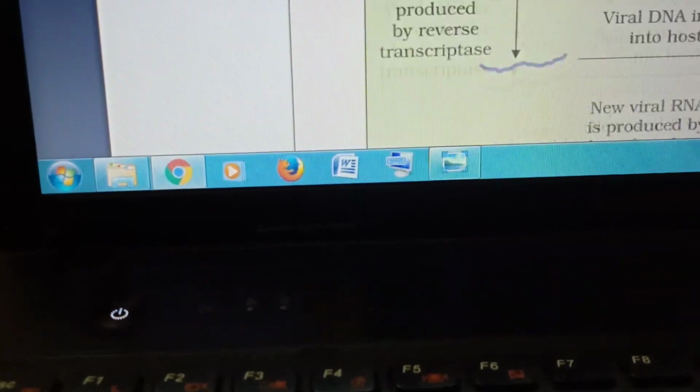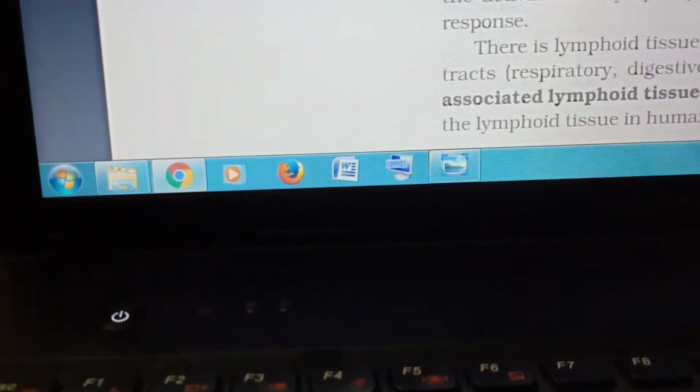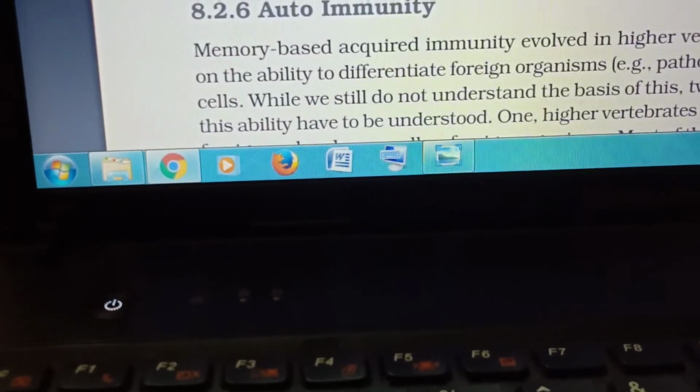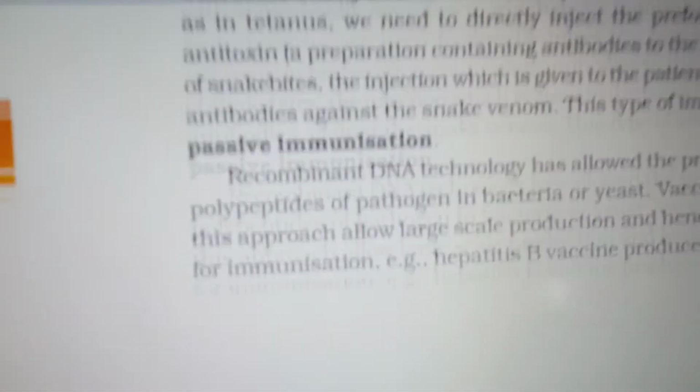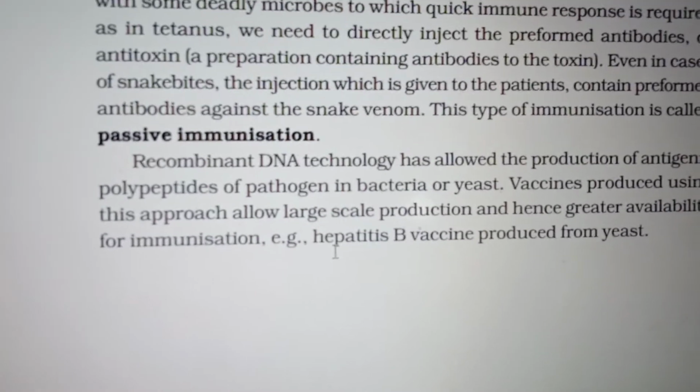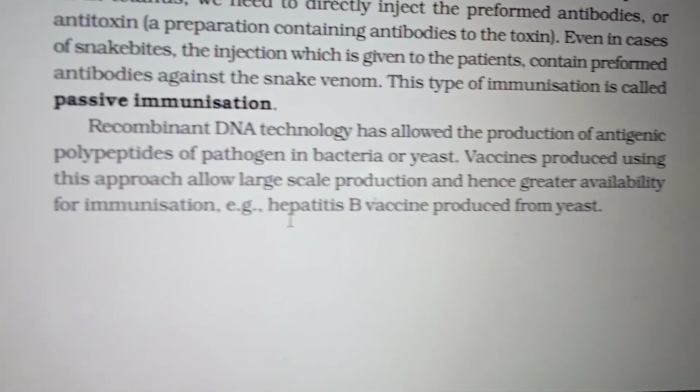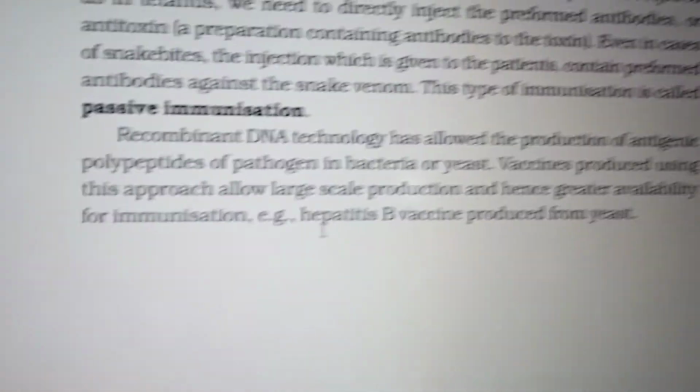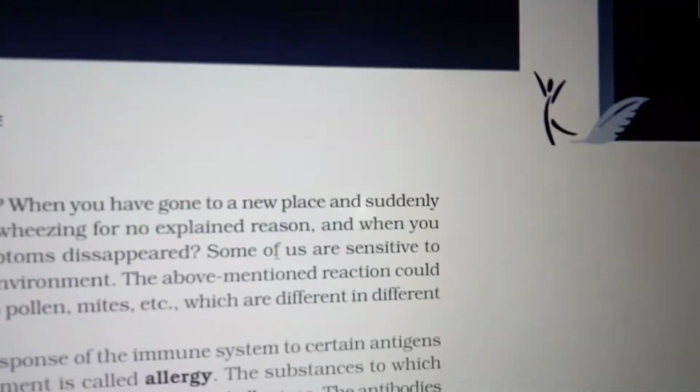That is a modern thing. You can see the vaccine produced using this approach, hepatitis B vaccine from yeast, with production of antigenic polypeptides of the pathogen in bacteria and yeast.